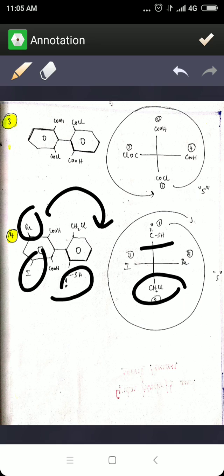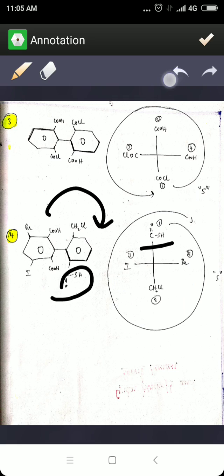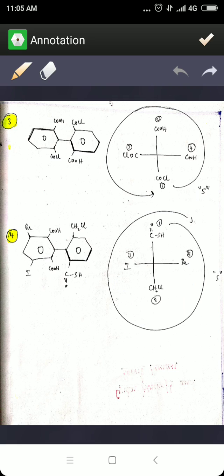Bromine is on the right and remains on the right, and iodine is on the left and remains on the left. Now you start assigning. The urea group gets the highest priority, so 1, and then comes the acyl chloride, 2. We know that iodine has a higher atomic number, so 3, and then comes bromine, 4.